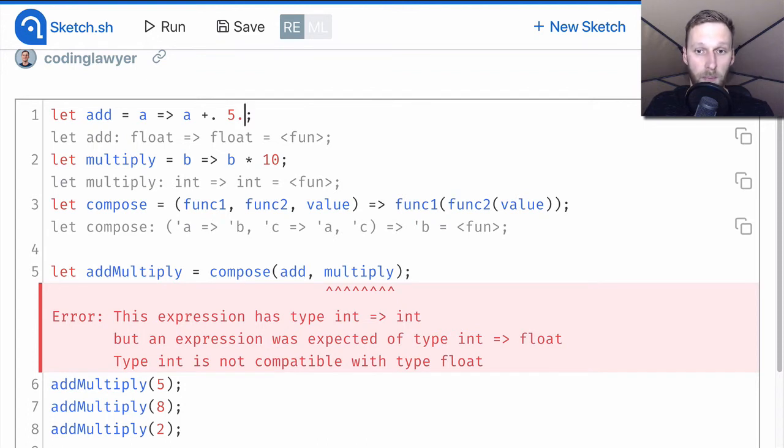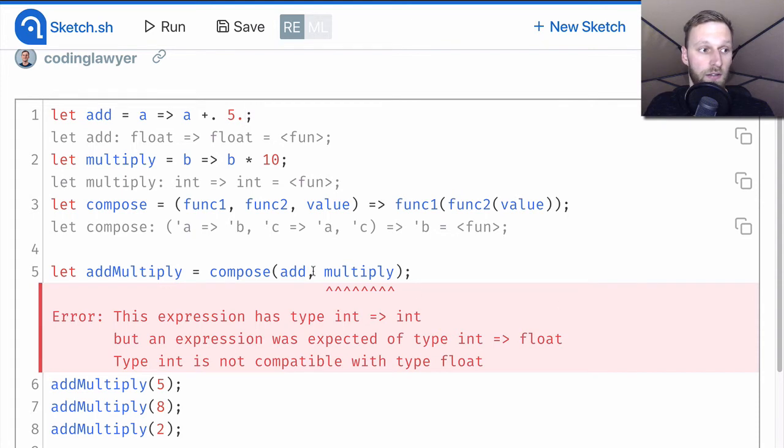As you can see, the compiler provided us with a type error and with a readable message telling us that our types are incompatible. It's telling us that the multiply function should return a float type, but in reality it returns an integer, and the integer is not compatible with the add function, which expects a float.